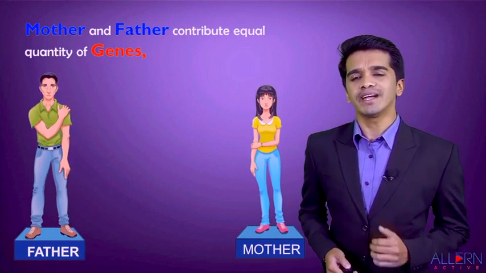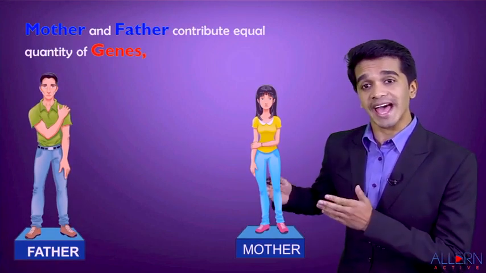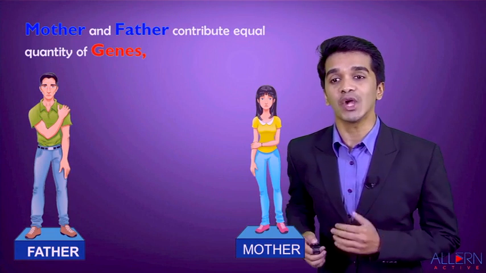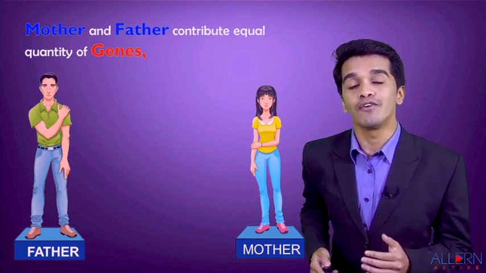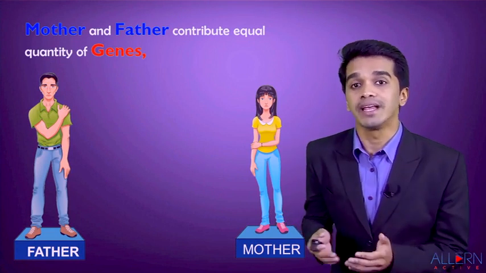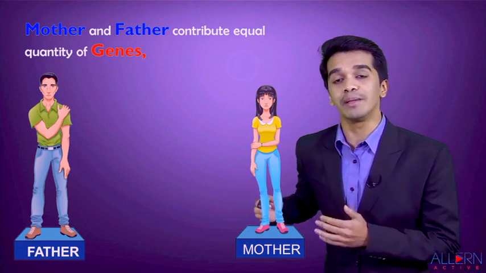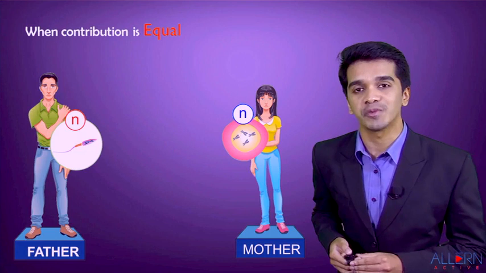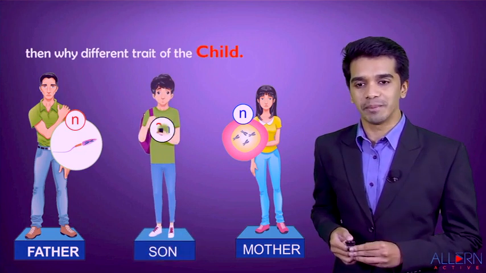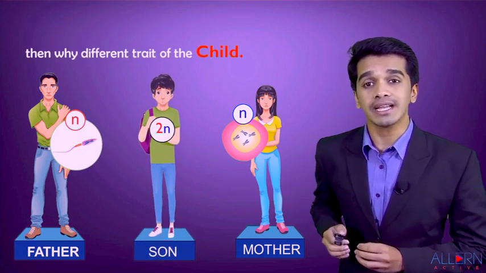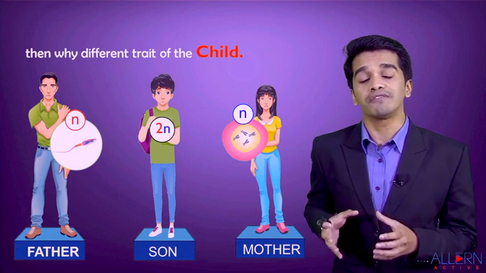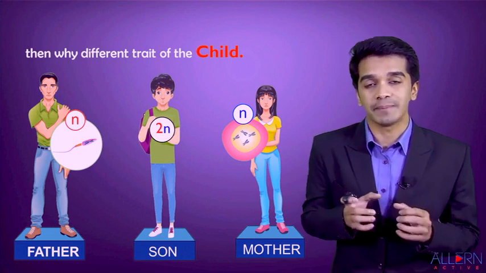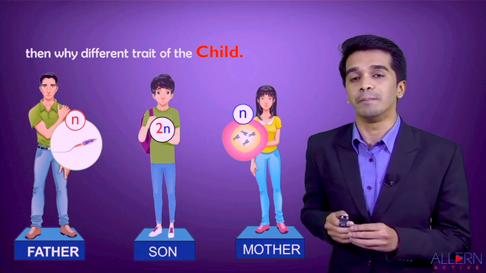As you have observed, my dear students, the mother and the father contribute equal quantities of genes from parents to offspring. Offspring means their son, for example. The son contains an equal quantity of genes from his parents, that means from the father and from the mother.